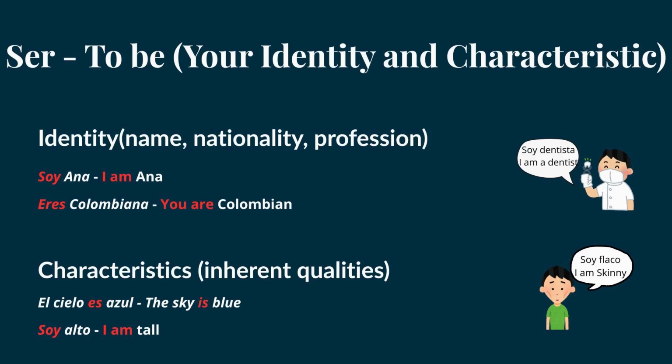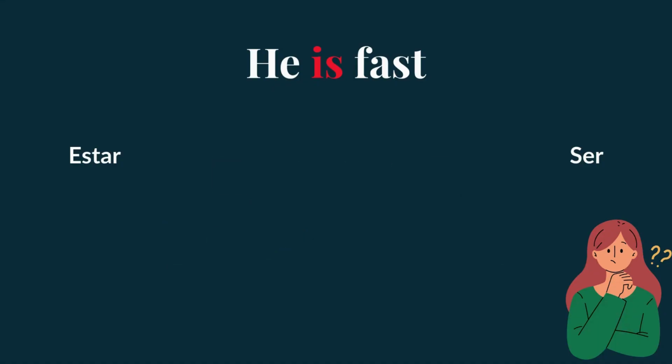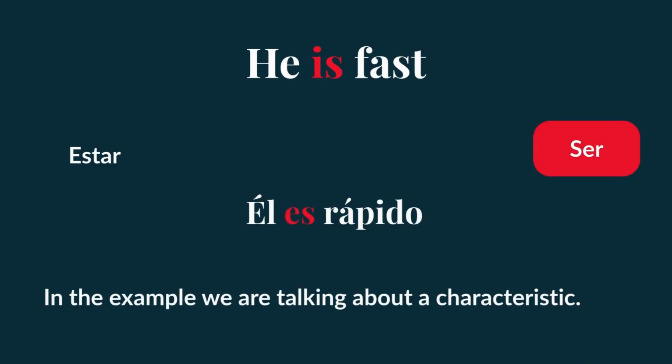Okay, so very quickly we'll go through two questions here to test your understanding. The question is, in this sentence, he is fast. What verb do you think you would use for this sentence? He is fast. If you said ser, then you are correct. Él es rápido. In this example, we're actually talking about the characteristic of the person. So the person is fast. That is one of his characteristics. He is fast. So we'll use ser.